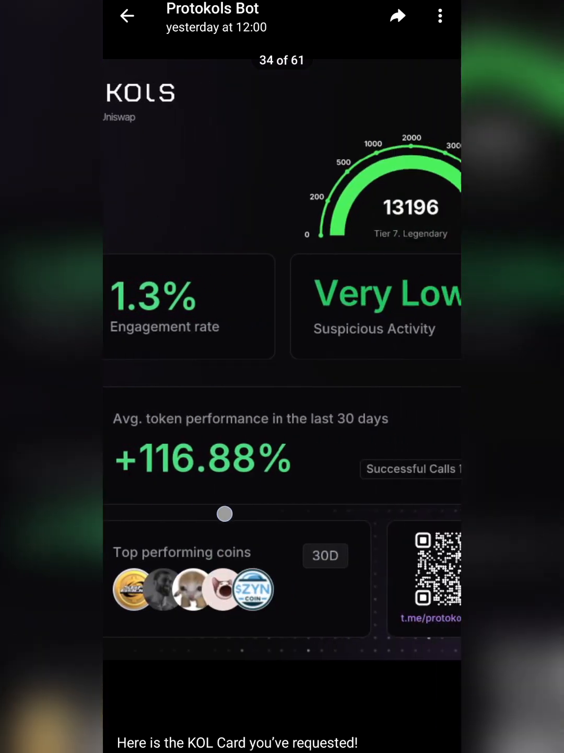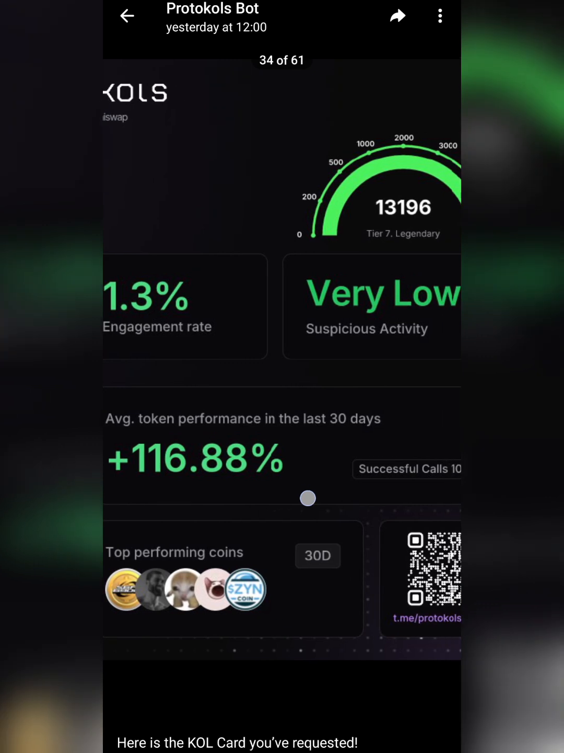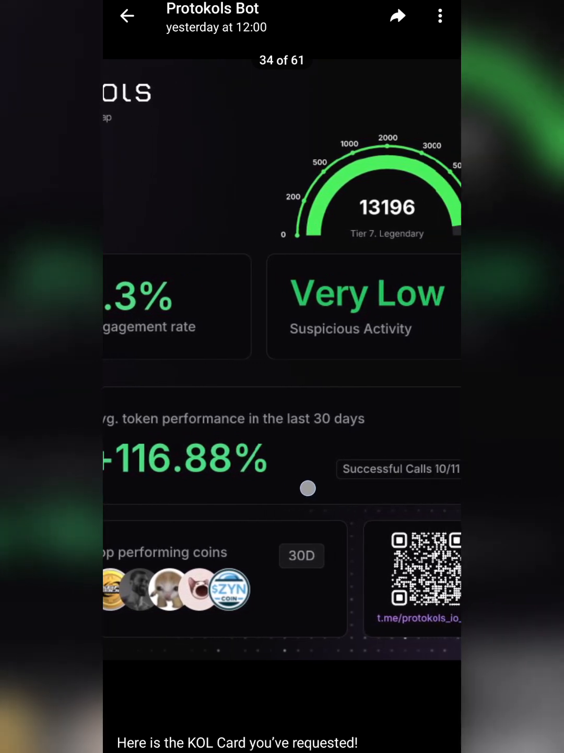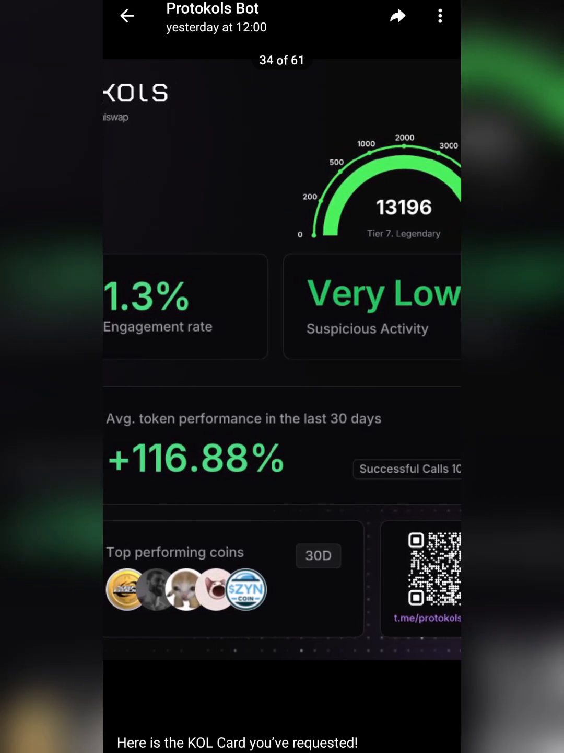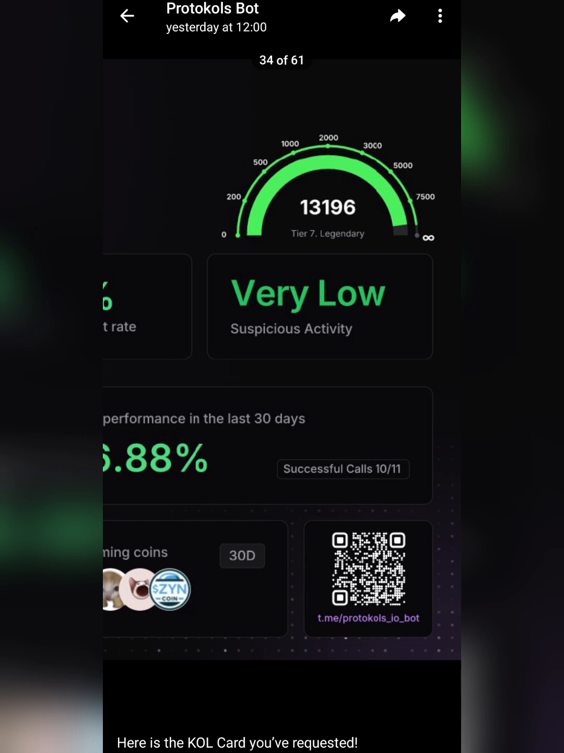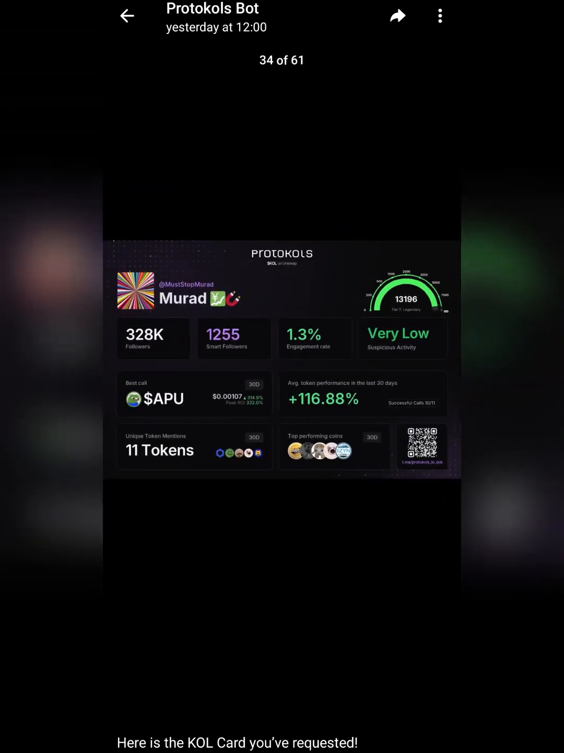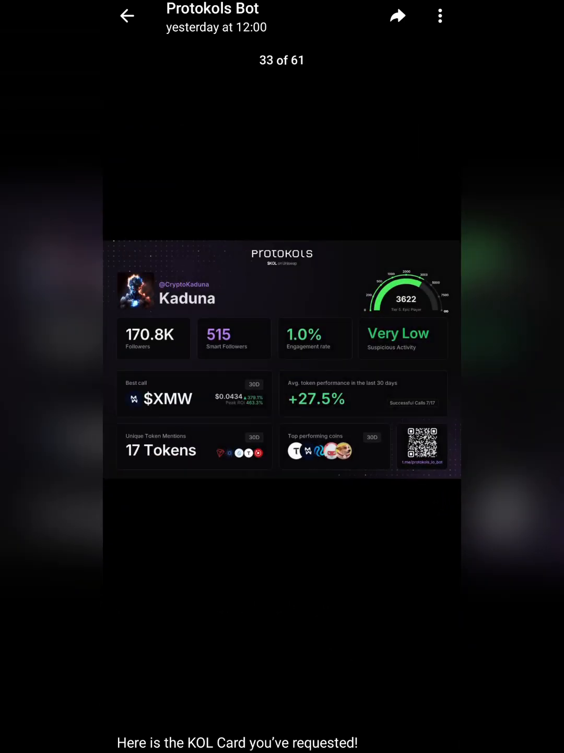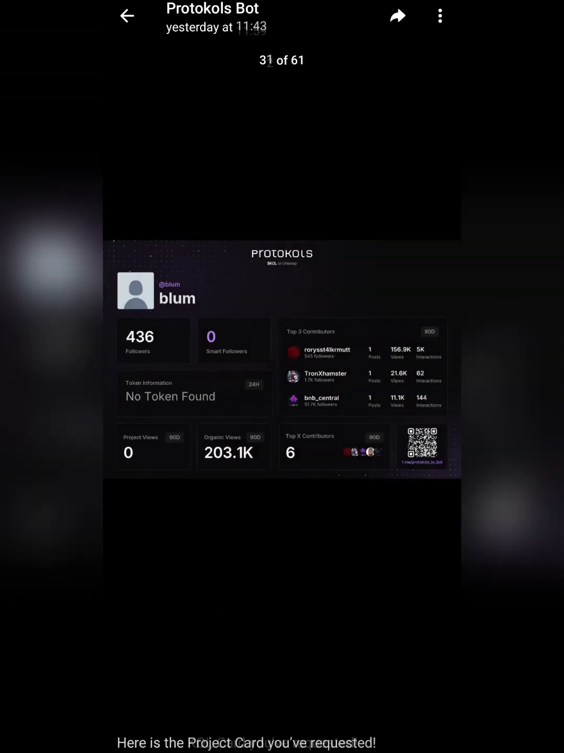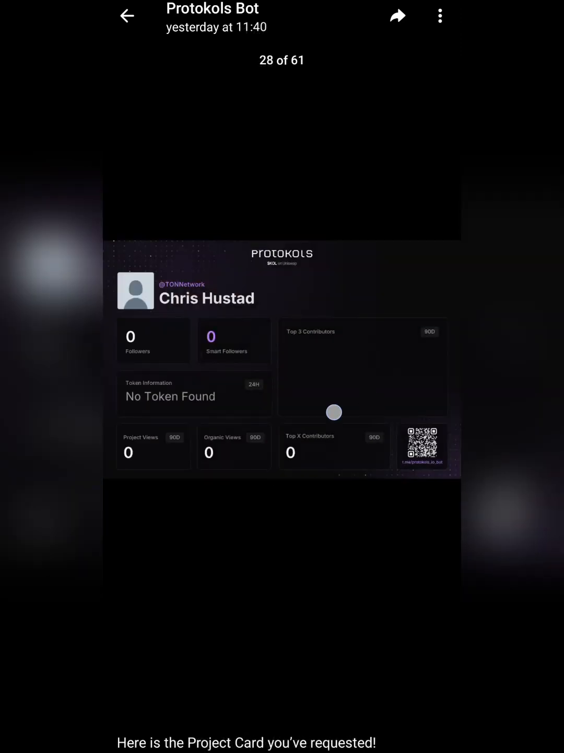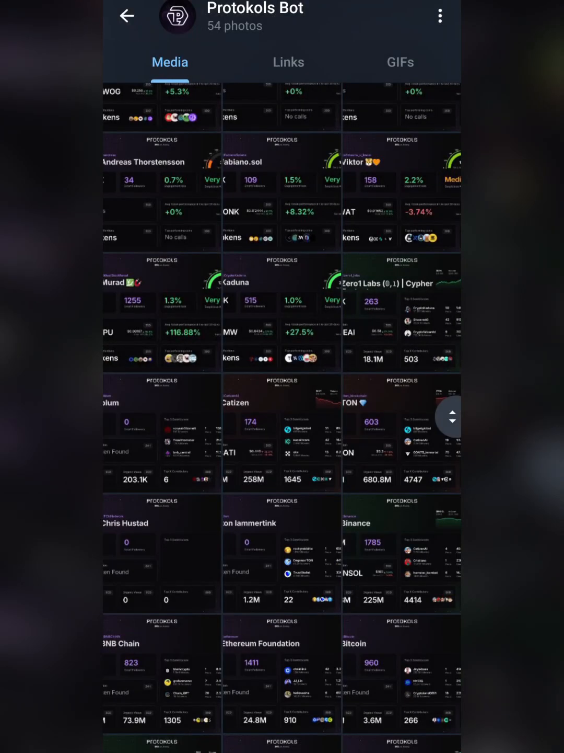So this is just used to do analytics for your key opinion leaders, to know how they are doing, their previous performance, to trust their present judgment. So it's more like a research analytic too. Successful call, 10 out of 11. We have others like that. We have Crypto Cardinal, and you can also use it to check projects as well. So not just key opinion leaders, you can also check for that.